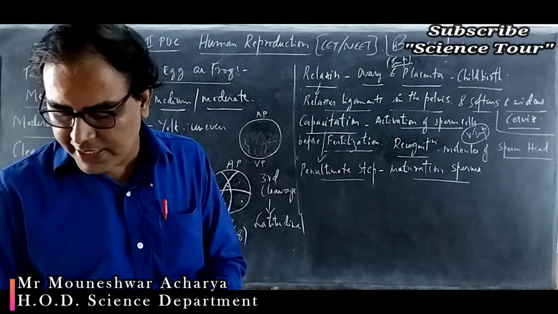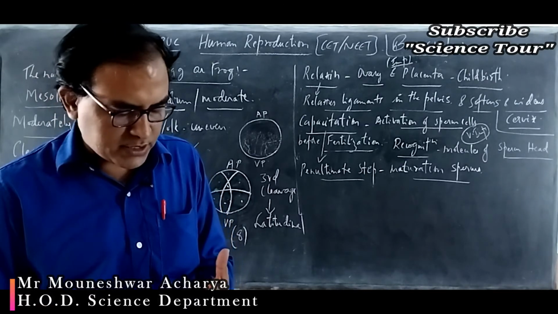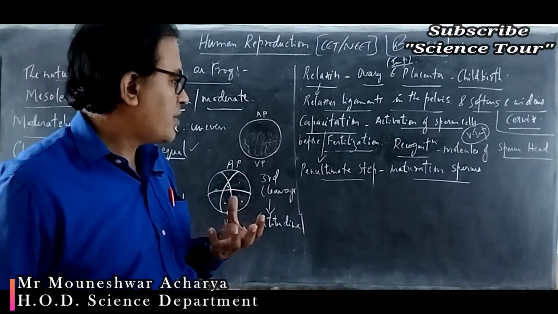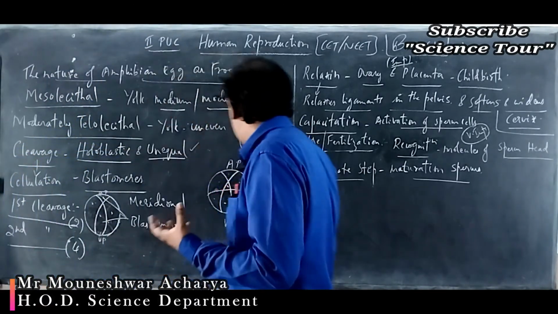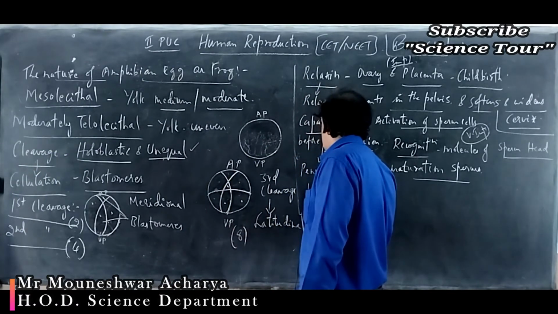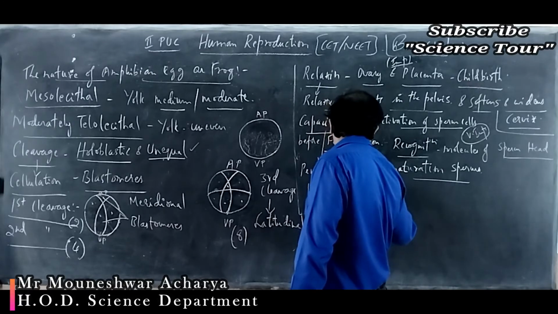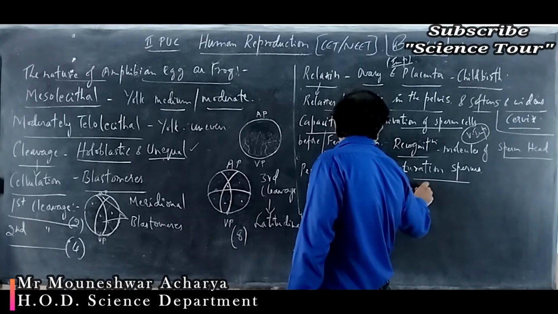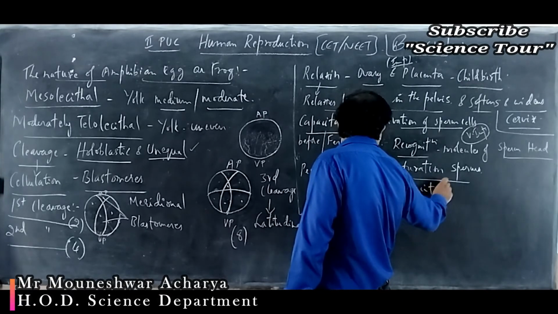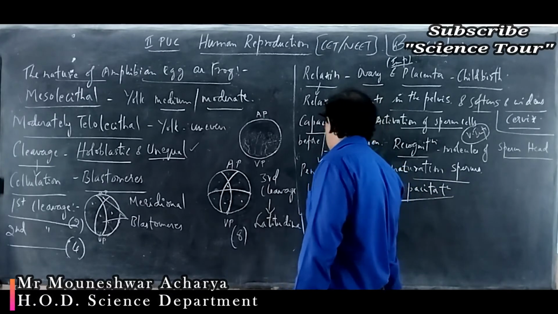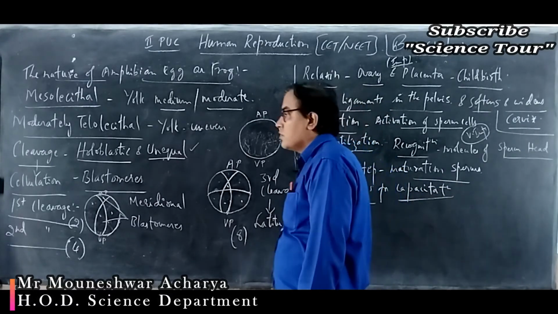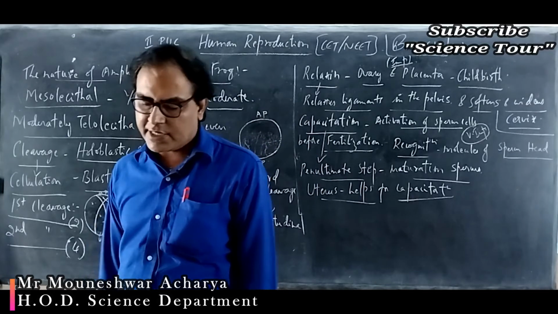The uterus aids in the steps of capacitation. Uterus helps for the capacitation to occur.